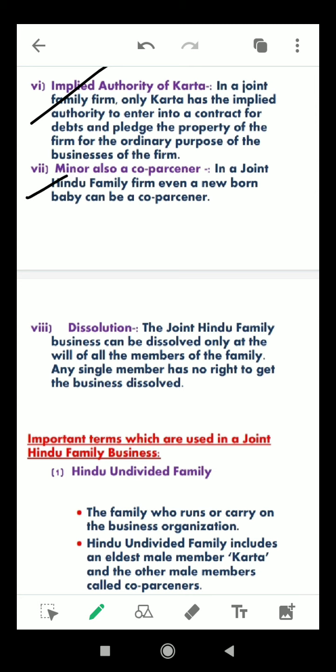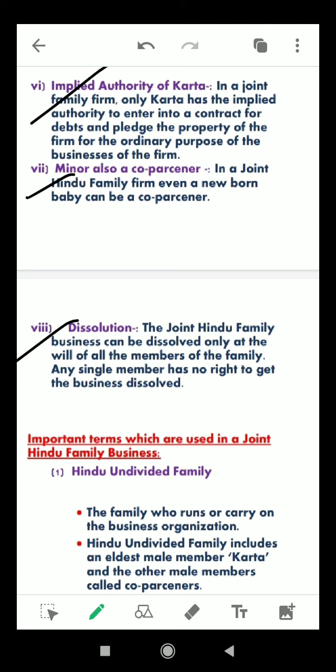The number 7 is that a minor can also be a co-parcener. So in a joint Hindu family firm, even a newborn baby can be a co-parcener. That means, whereas in a partnership firm a minor cannot become a partner, this is an important feature of this business organization, that a person from birth becomes a member. If a child is born in a family, then he will be part of the family. So he can become a member of the business organization by birth.